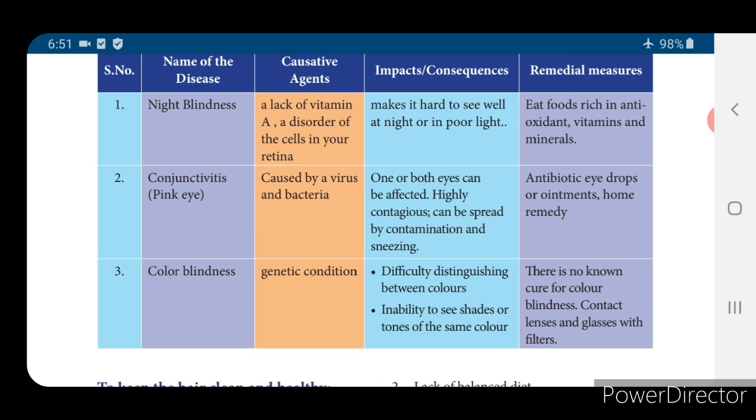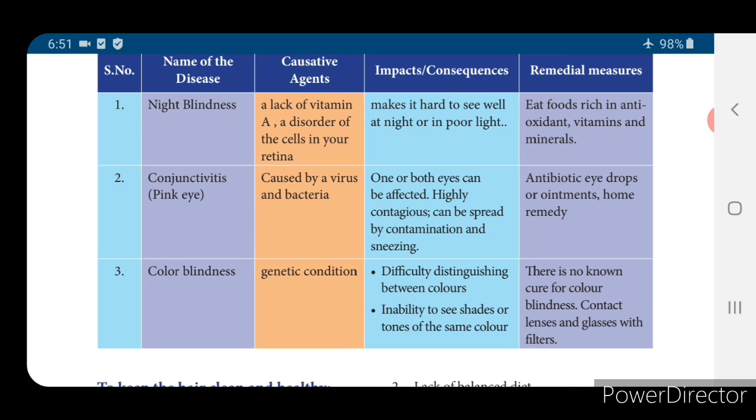Conjunctivitis, that is pink eye, caused by a virus and bacteria. Usually during Diwali time, you get that Madras eye, no? That is this conjunctivitis. One or both eyes can be affected, and it is highly contagious, spread by contamination and sneezing. So if one person in a house gets this Madras eye, it can easily be transmitted to others also. The remedy is antibiotic eye drops or ointments, or also home remedies. You have to wash your eyes properly with cold water.